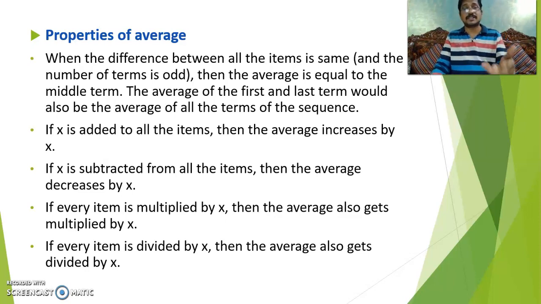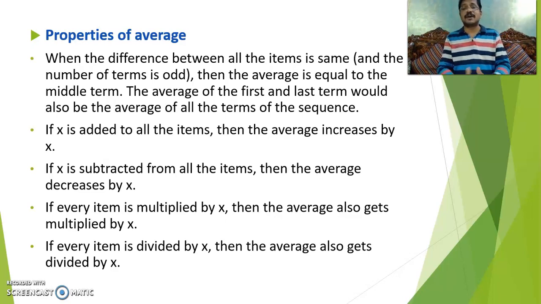Now I'm taking one more example: the average of the first and last terms. For the first term 1 and the last term 11, 1 plus 11 is 12, and 12 by 2 is 6. Very simple. Correct? In this way also you can calculate the average.